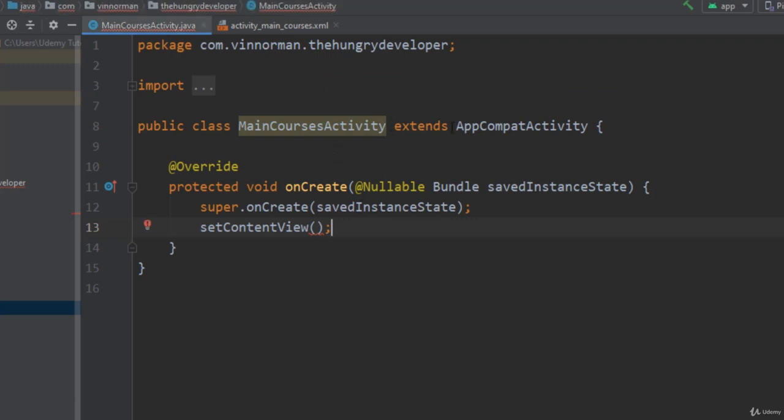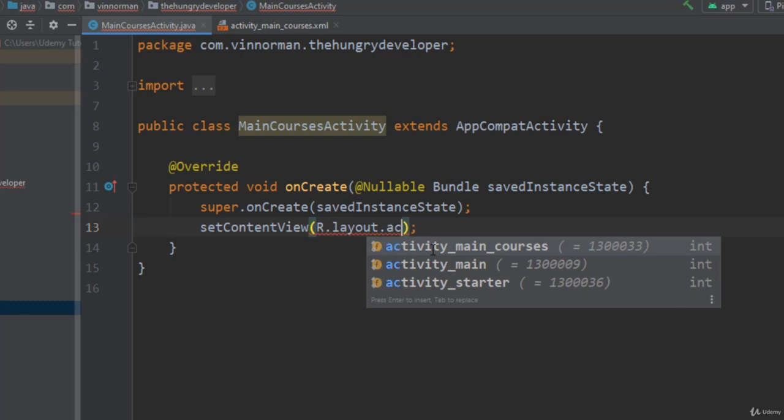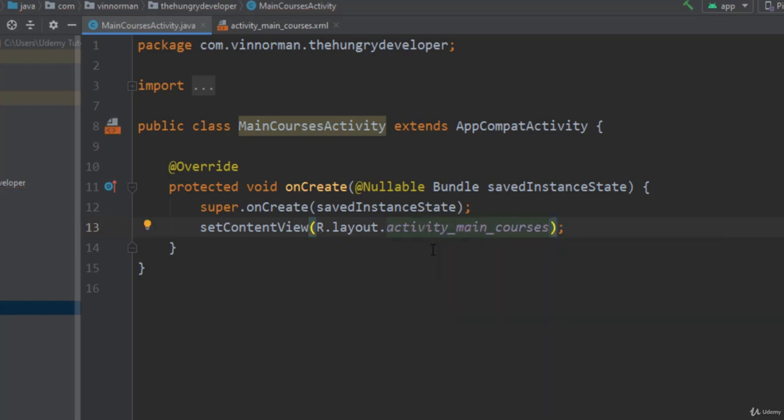So we've made our class from scratch. We've ensured it extends AppCompatActivity, so we have a window on the screen to work with, and so we have access to the onCreate method. We've manually put in our onCreate method. We have the setContentView, and now we can give it the layout file. So R.layout.activity_main_courses. That will now set our layout file to the screen when the screen is created.